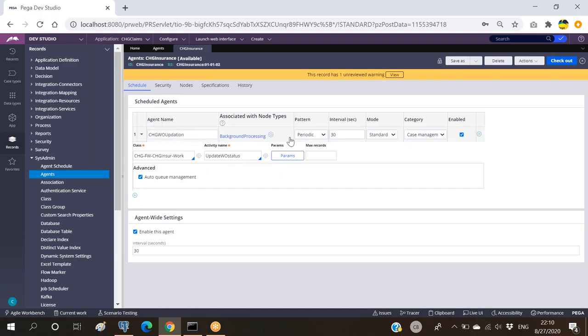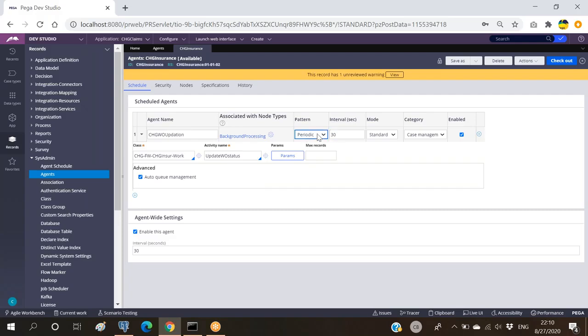This particular agent will wake up as per the specified time, every 30 seconds. This is common. For the first time it wakes up, it just checks the corresponding table to see whether it has any pending items or not. If it has pending items, the activity will be executed. If it has no pending items, the agent will wake up and will not run any activity. So it has a mechanism to check whether any pending things are there or not.